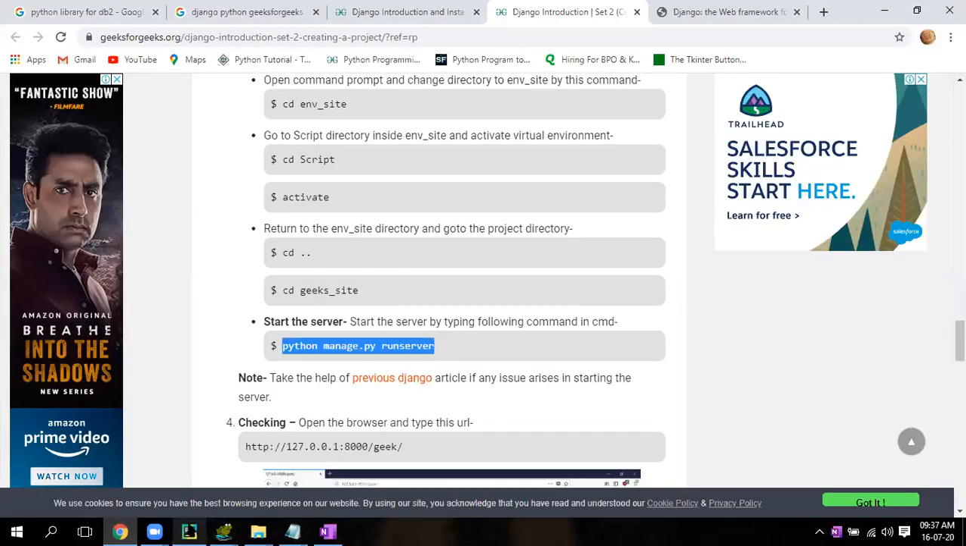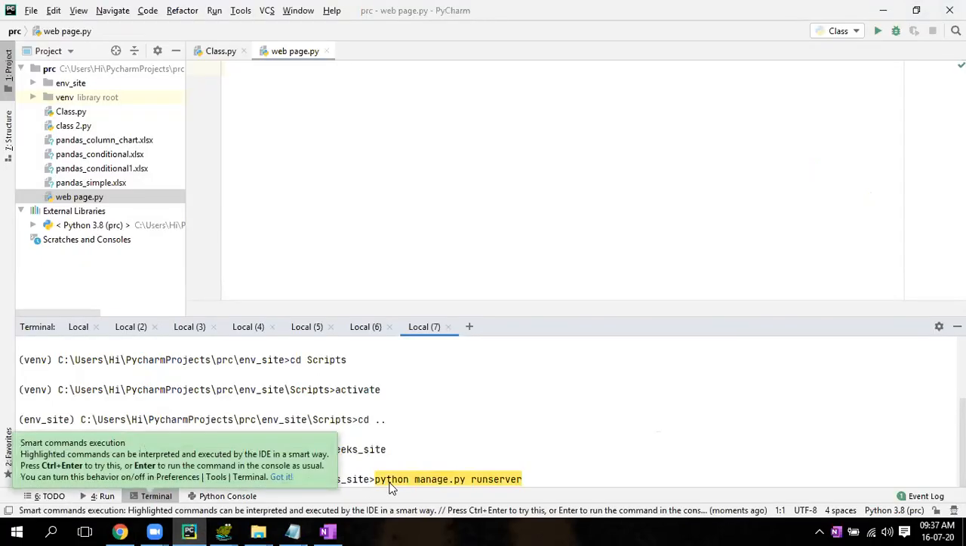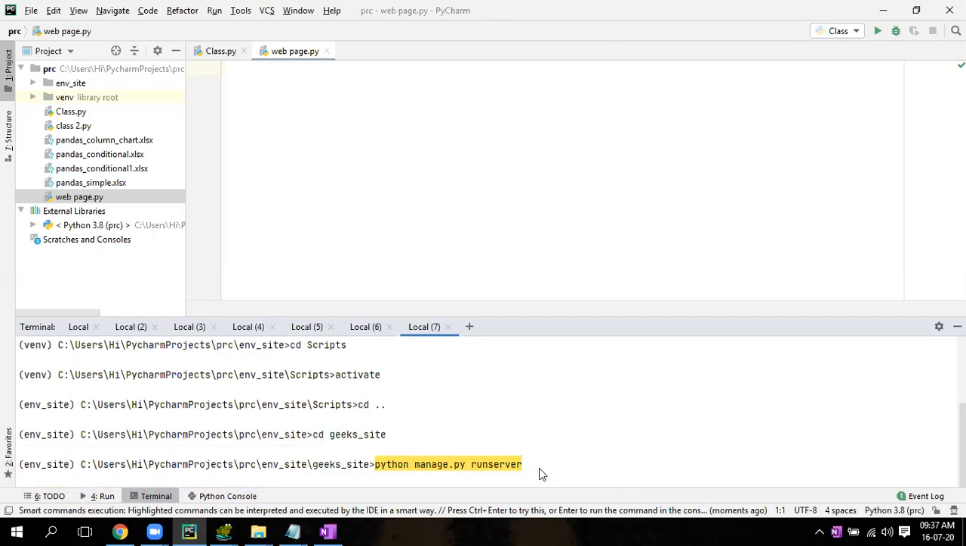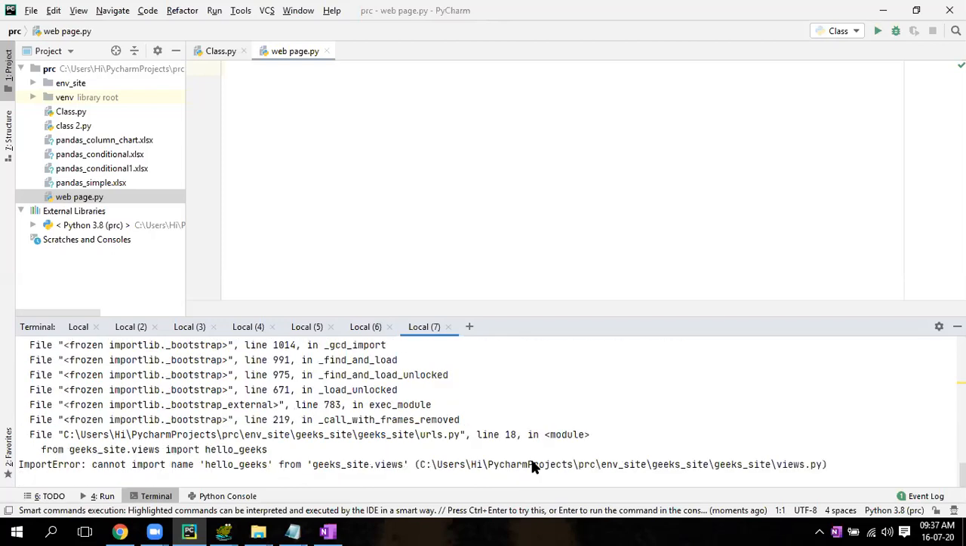Next. Now run the server. Enter. Wait. So now here you are getting some error. Cannot import name hello gigs from gigs site dot view. So there is an error. Okay. So from gigs underscore site view import gigs you are telling. There is some S missing there.